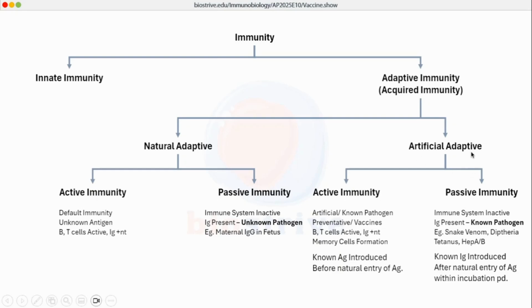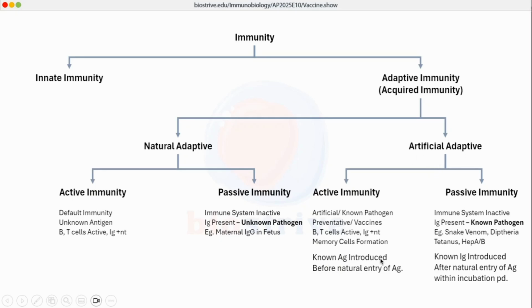And artificial adaptive immunity is again of two types. It may be active immunity or it may be passive immunity. So active artificial adaptive immunity is the concept of vaccines. We administer a known preparation of pathogen into the body. The known preparation we call vaccine. The administration of that vaccine we call vaccination. And induction of immune response, generation of memory cells, we call that immunization. So immunization through vaccines is a form of active adaptive artificial immunity.